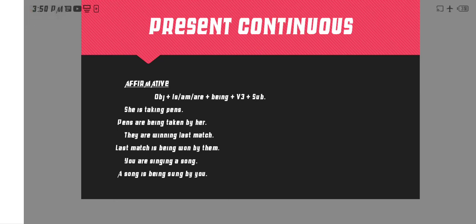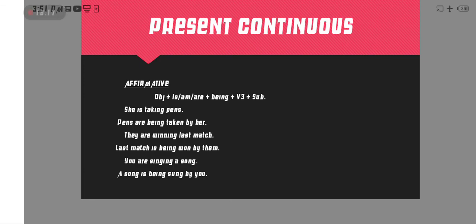Second one, they are winning last match. Last match is the object, so according to last match, is is the helping verb, then being, B-E-I-N-G, and then the third form of win. The third form of win is won, W-O-N, then by, last, them, because it is the subject.